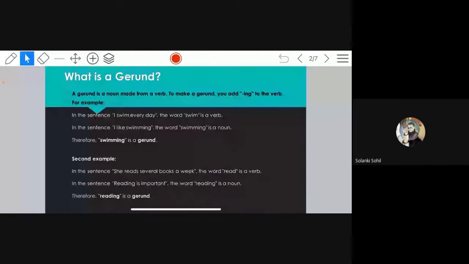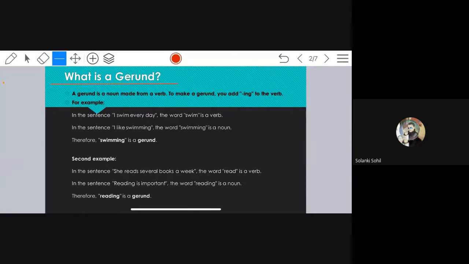Who will read? Sir, can I? Okay, read it from here. What is a gerund? A gerund is a noun made from a verb. To make a gerund, you add ing to the verb. For example, in the sentence, I swim every day, the word swim is a verb.